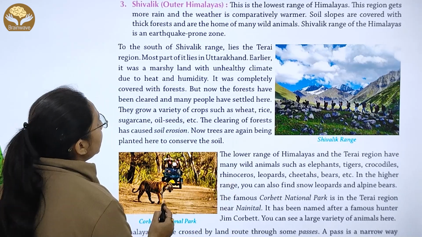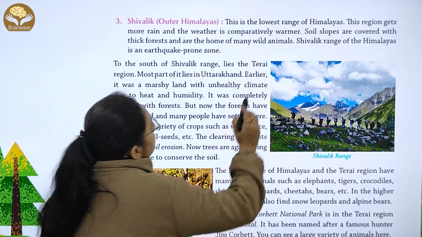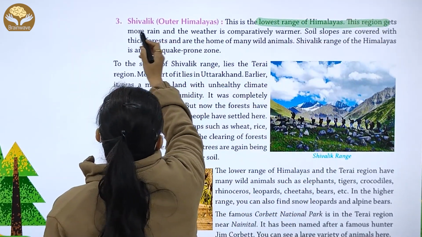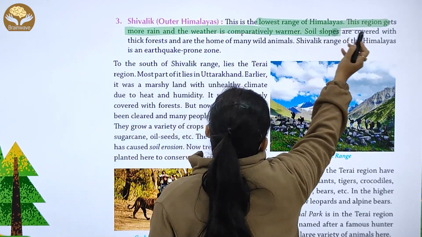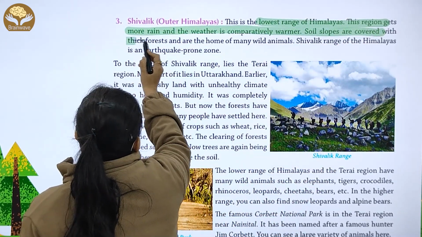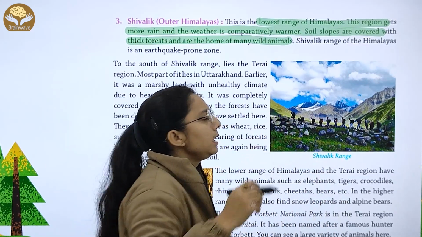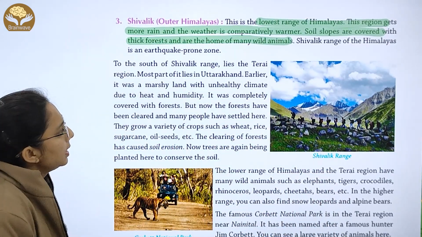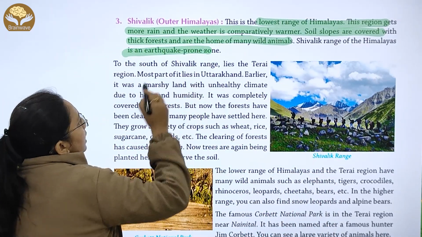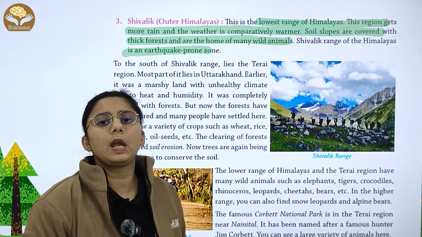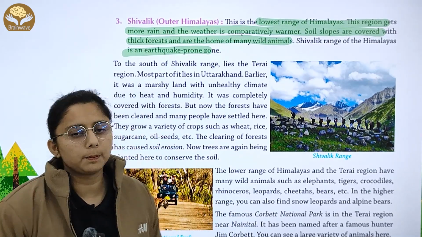Then we have Shivalik, that is the outer Himalaya. This is the lowest range of the Himalaya. This region gets more rain and the weather is comparatively warm. The slopes are covered with thick forest, and they are home to very wide islets. The Shivalik range of the Himalaya is an earthquake-prone zone. यहाँ पे बहुत ज़्यादा earthquake आते हैं.